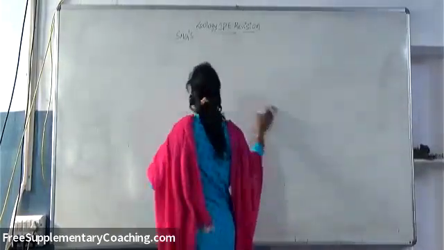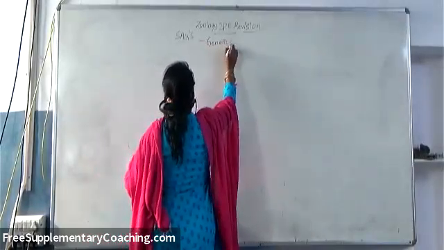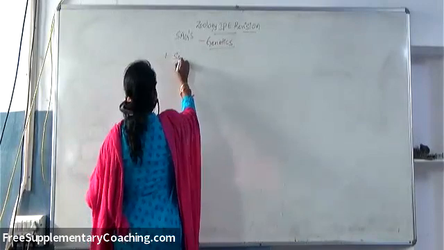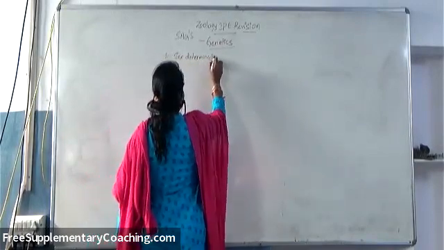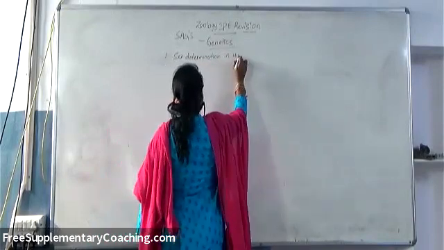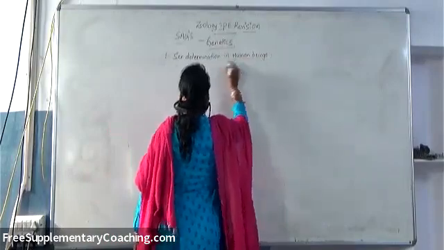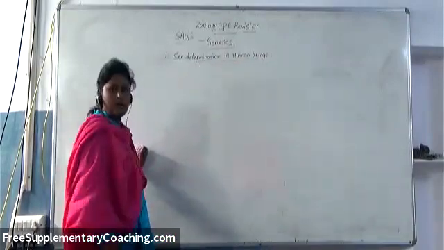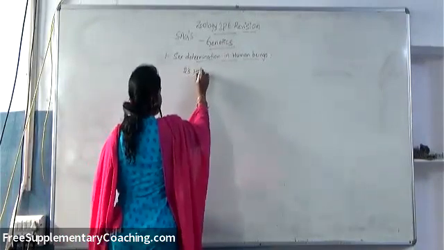So the first one, genetics SAQs: sex determination in human beings. Humans have 23 pairs of chromosomes.